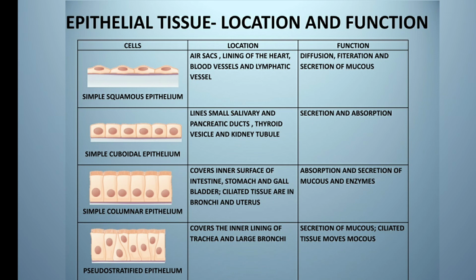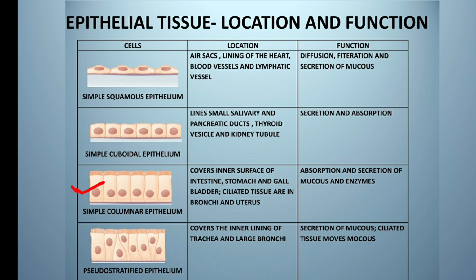The second one is simple cuboidal epithelium, that is the cuboidal cells in single layer. It lines the ducts of small salivary gland and pancreatic duct and is also found in thyroid vesicle and kidney tubules. Its main function is secretion and absorption. These are a simple columnar epithelium, that is column shaped cell in one layer.